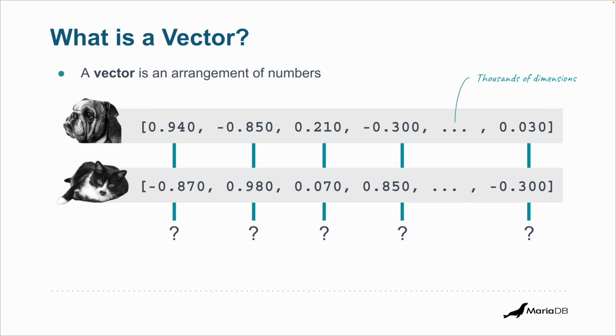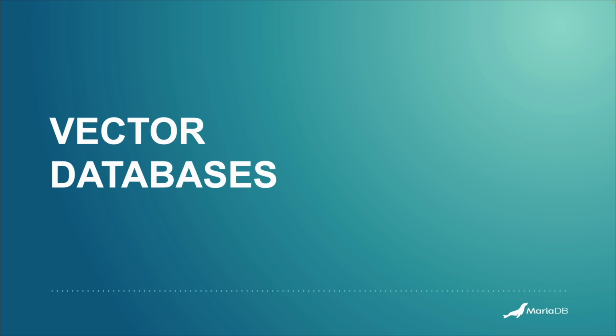I'm showing just very few here, and I made up some concepts, but I just wanted to have clarity that that's not the case, all right? But we can think of it a little bit like that. There is some meaning, it's just that we don't know what the meaning of each dimension is. The neural network, when trained, came up with these things, and it means something mathematically to the model. Okay, so because we have thousands of dimensions, we need a proper way to store these and operate on these. So let's talk about vector databases.